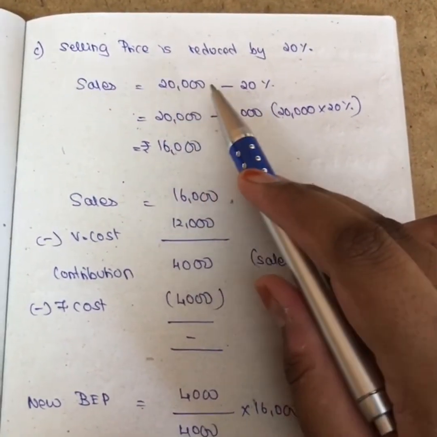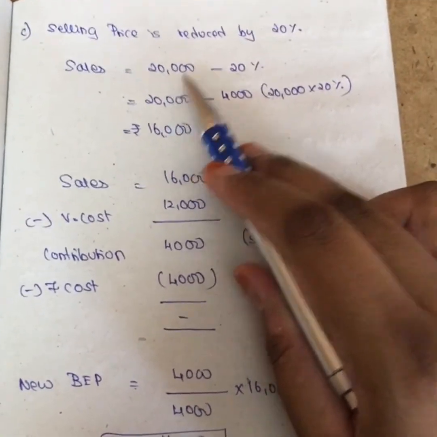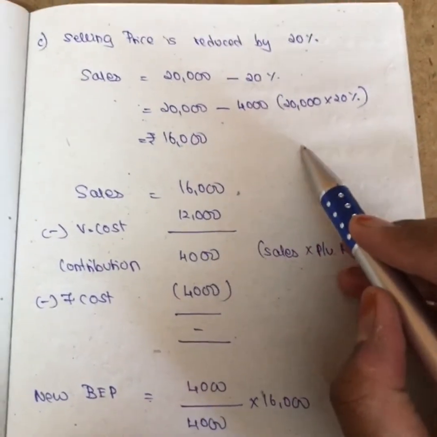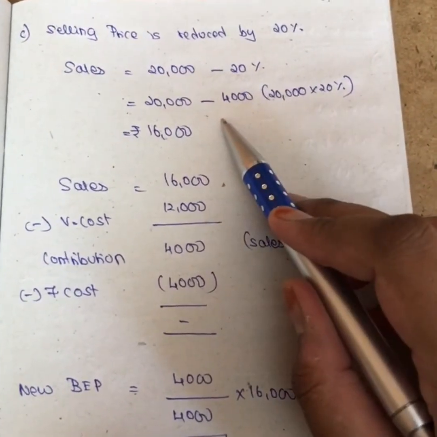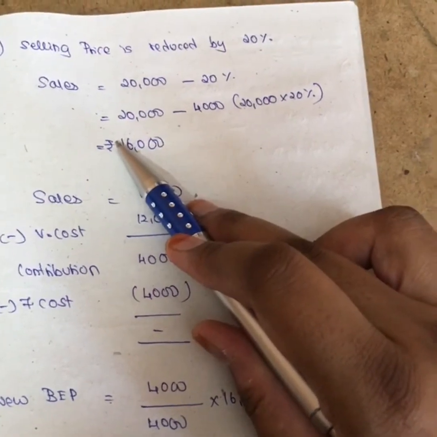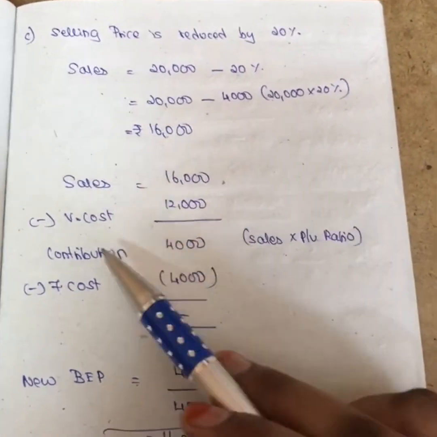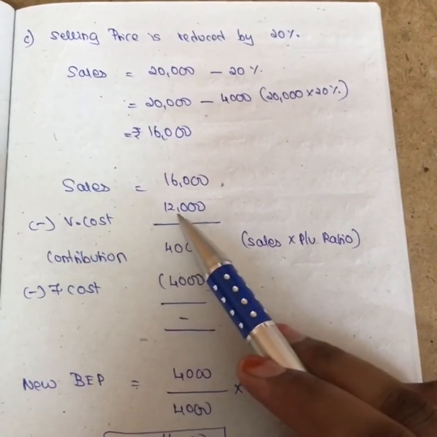Whenever I take 20,000 minus 20%, you should always multiply with the 20,000 and then minus it. So total sales is 16,000. Sales is 16,000, we just calculated, minus variable cost is 12,000.